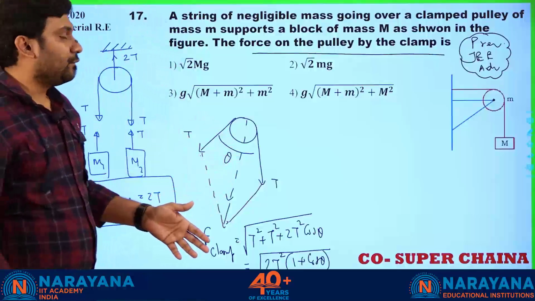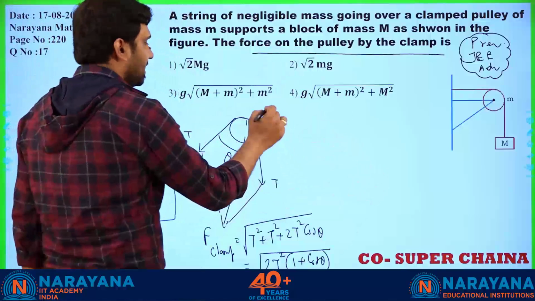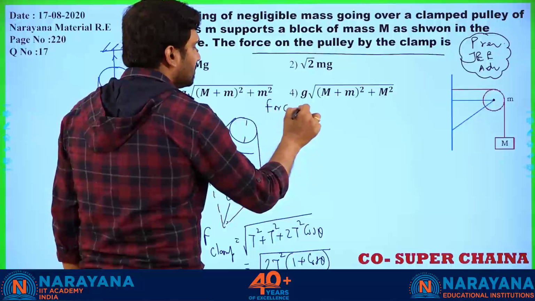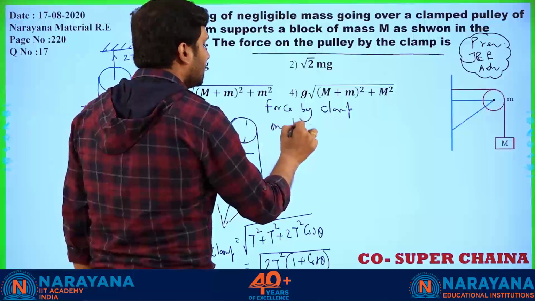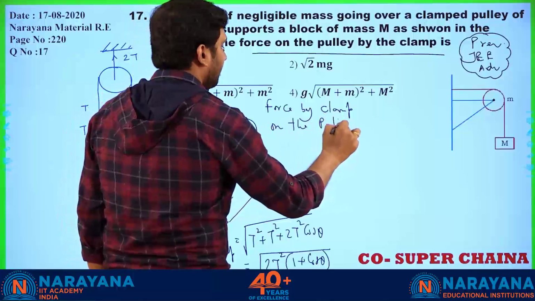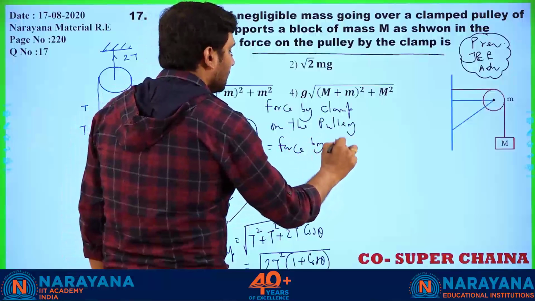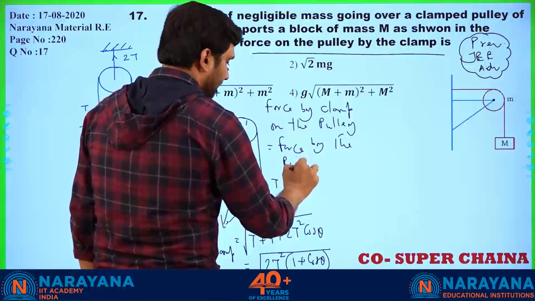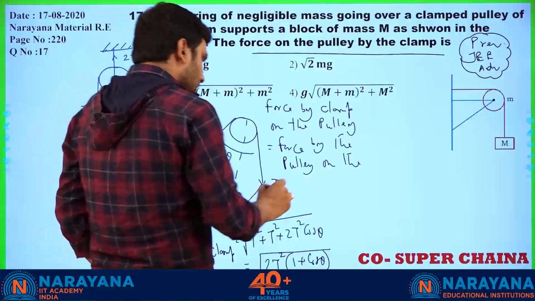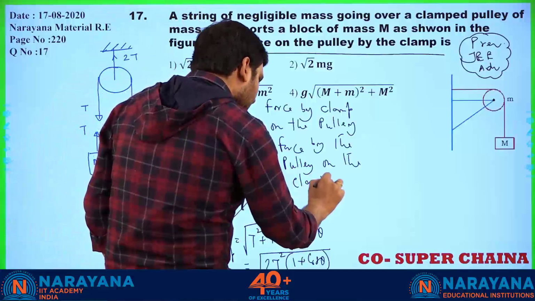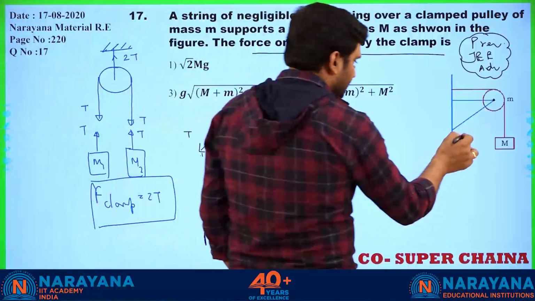So whatever the force exerted on the clamp will also give the same kind of force to the pulley. So I can write force by clamp on the pulley is equal to force by the pulley on the clamp, right? On the clamp. All right.